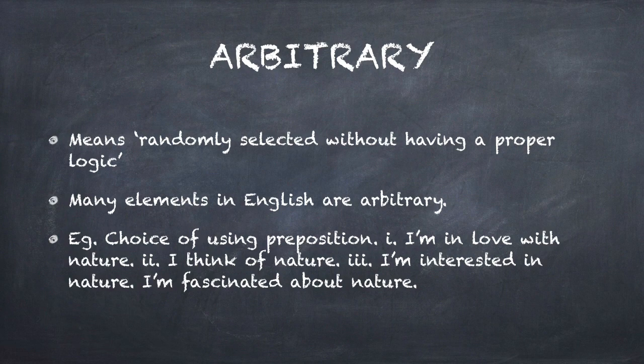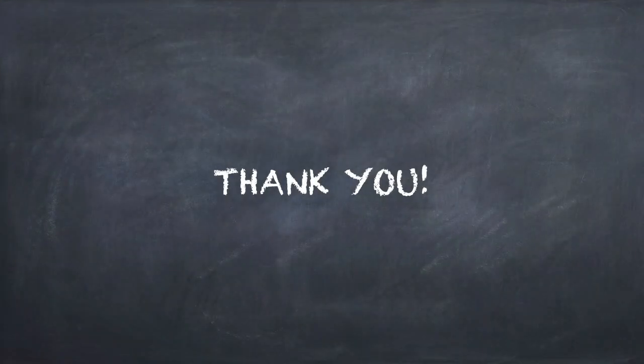I am interested in nature. I am fascinated about nature. You must have noticed that it is projecting towards liking or loving nature, and in this regard you are using different prepositions in different ways. So that is an example of arbitrariness in this class of vocabulary.